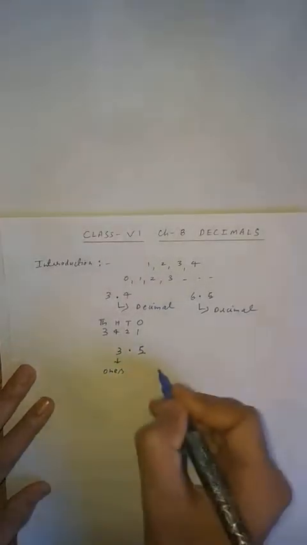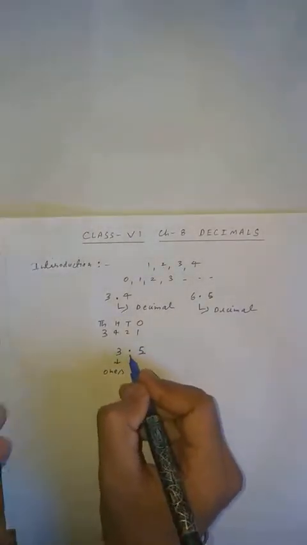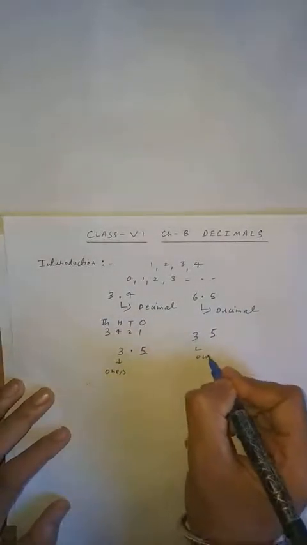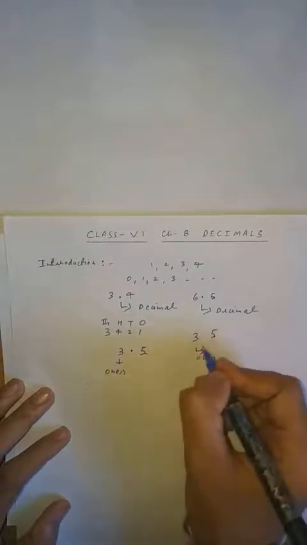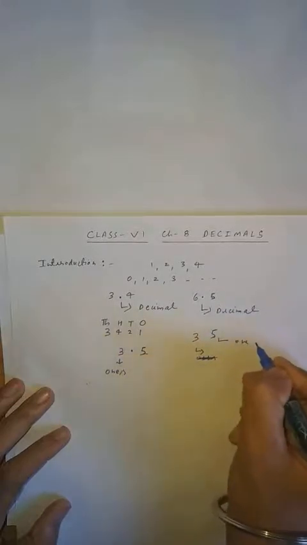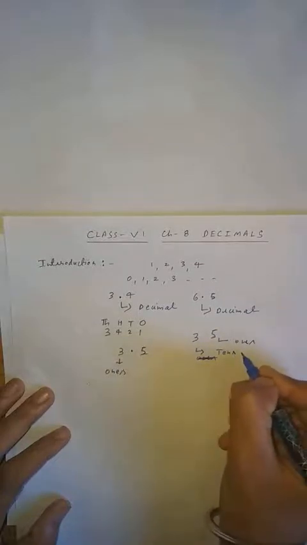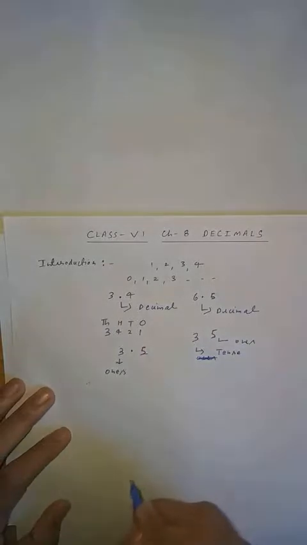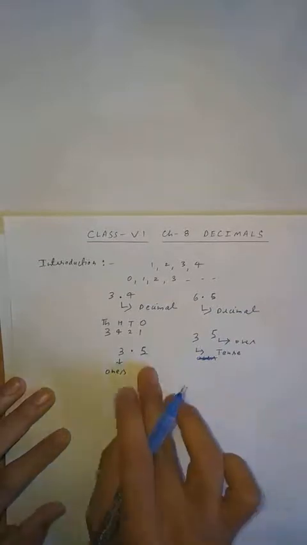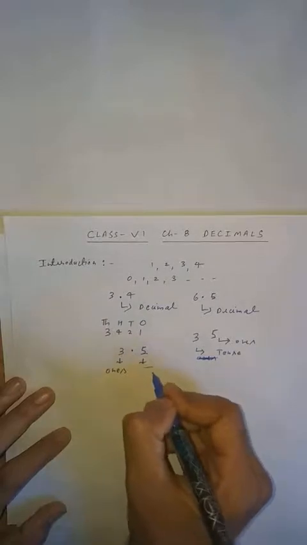Clear, student? What about this 5? If I write it like 35, you know that this 5 is ones and this 3 is tens. Clear, students? But in this 3.5, what is 5? This 5 is known as tenth. Tenth.